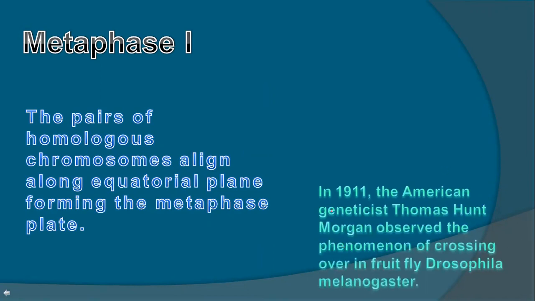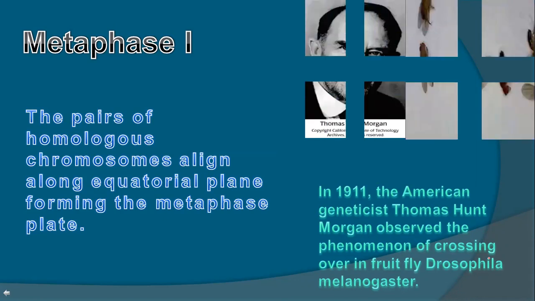Here is very important information that is given in a side box in your book. In 1911, because we have seen genetic variation, the American geneticist Thomas Hunt Morgan observed the phenomenon of crossing over in the fruit fly Drosophila melanogaster for the first time.